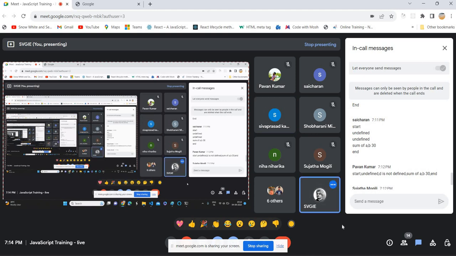Any reason? Okay, Pawan said right. Sai Charan, tell me why you have given undefined for D. Any reason for that? No, sir. Yeah. I will tell you the reason. Can I tell you the reason?